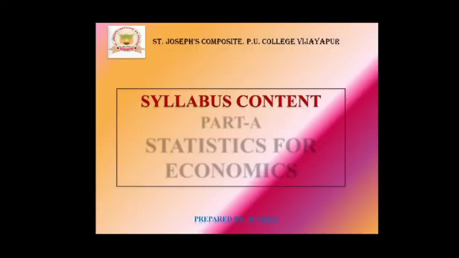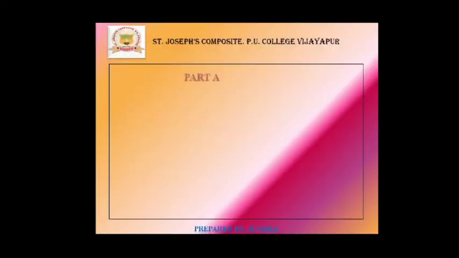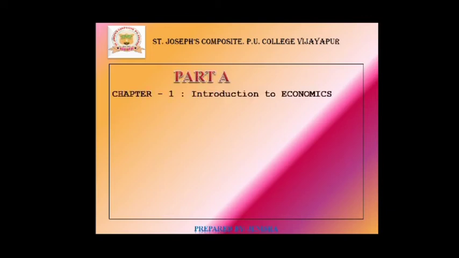Now, we will discuss briefly regarding the syllabus of part A, Statistics for Economics. In this part A, you have a total of 9 chapters. We'll discuss these chapters shortly, one by one.